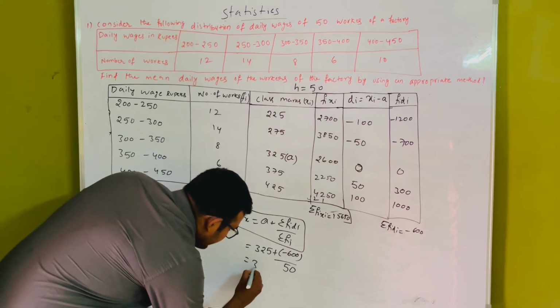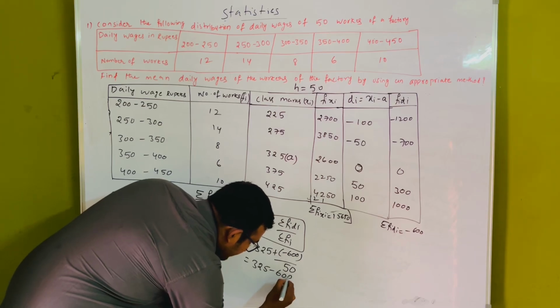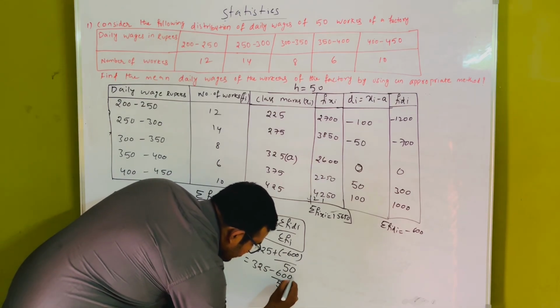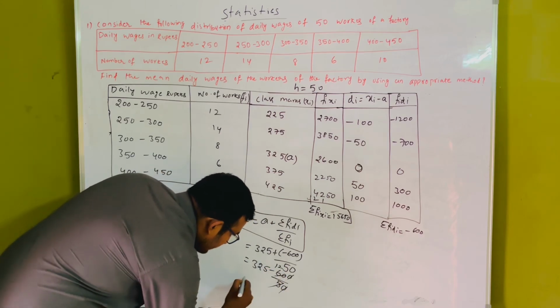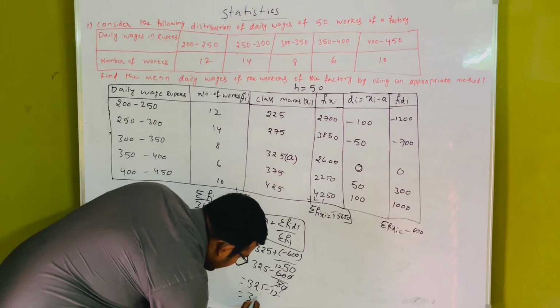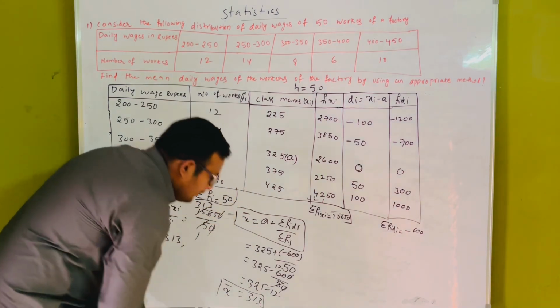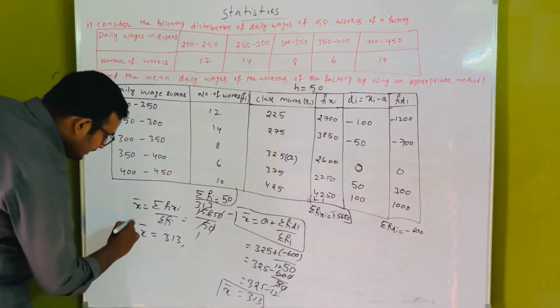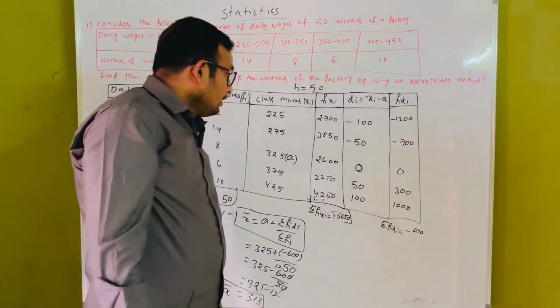Then, for example, 325 plus minus 600 by 50. The zeros are cancelled, 6 by 5, 1 jar, 5 12 jar. Nothing but 325 minus 12 means 313 is the mean. This is the deviation mean. Already see here, the general mean is 313 and the deviation mean is also 313.